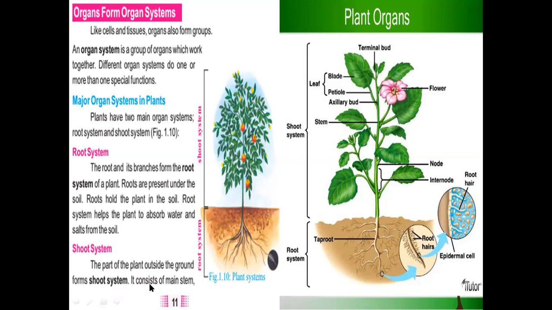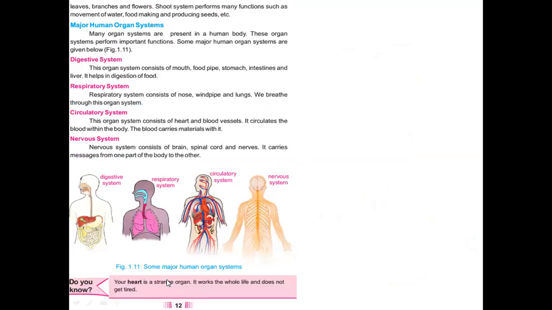So shoot system consists of a main stem, leaves, branches, and flowers. So shoot system performs many functions such as movement of water, food making, and producing seeds.